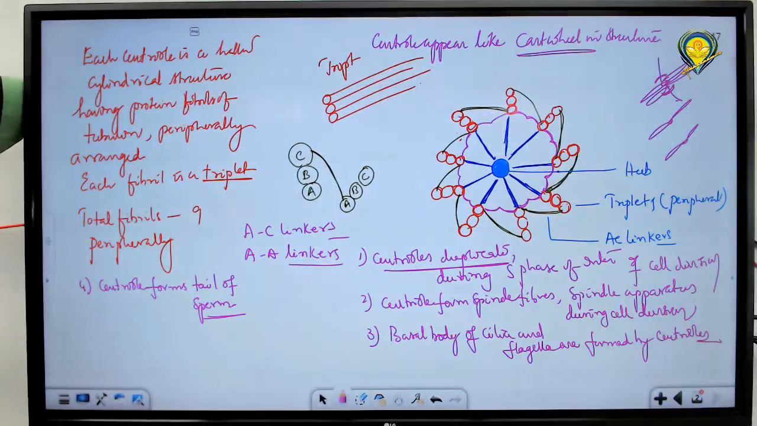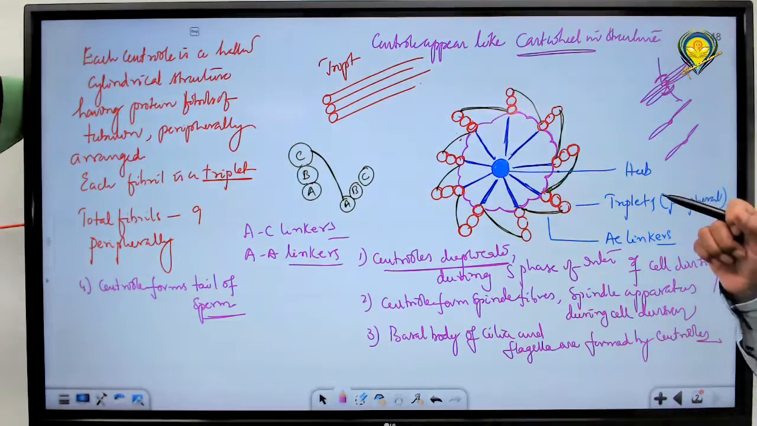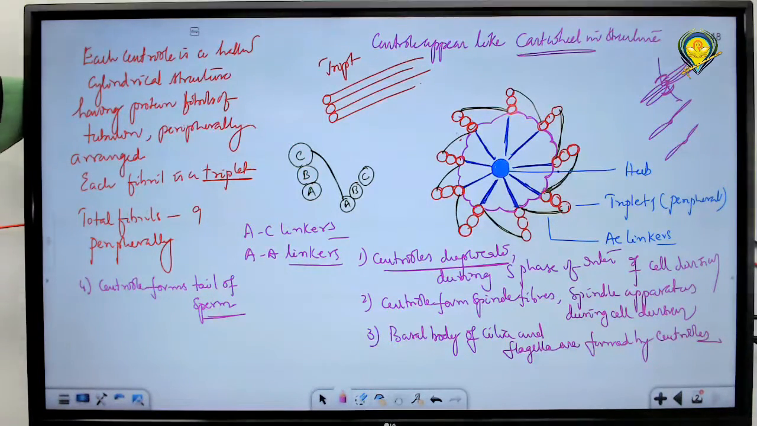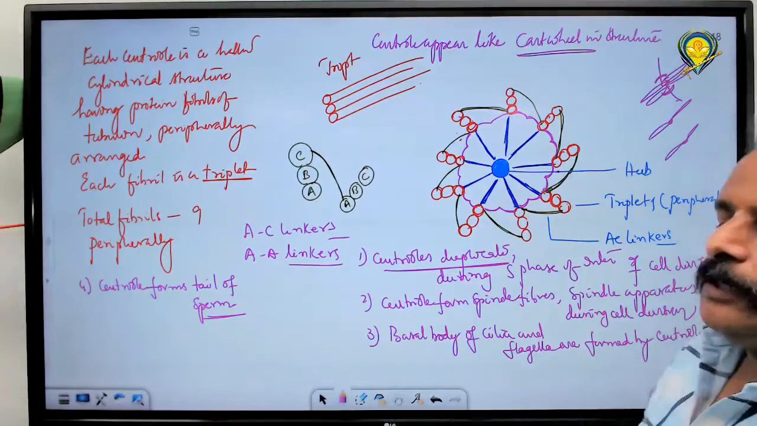What is the basic difference between cilia and flagella, and centrosome and centriole? Cilia and flagella are surrounded by plasma membrane, whereas the centriole is not surrounded by plasma membrane. One more distinguishing feature: in cilia and flagella 9 doublets are there, here 9 triplets are there. In the center of cilia and flagella there is a pair of singlets. Here a protein hub is there. So no singlets, no doublets, no triplets are there in the center. Only a protein mass is observed. That is what we call a protein hub.